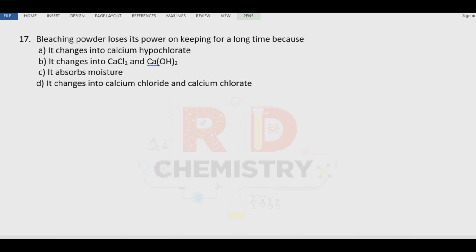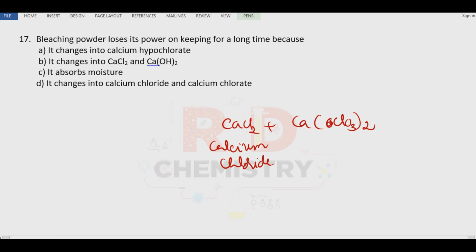Question number 17. Bleaching powder loses its power on keeping for a long time because bleaching powder decomposes to give calcium chloride, CaCl2, and Ca(ClO3)2. This is the calcium chloride, and this one is known as calcium chlorate. Therefore, the answer is option D here.